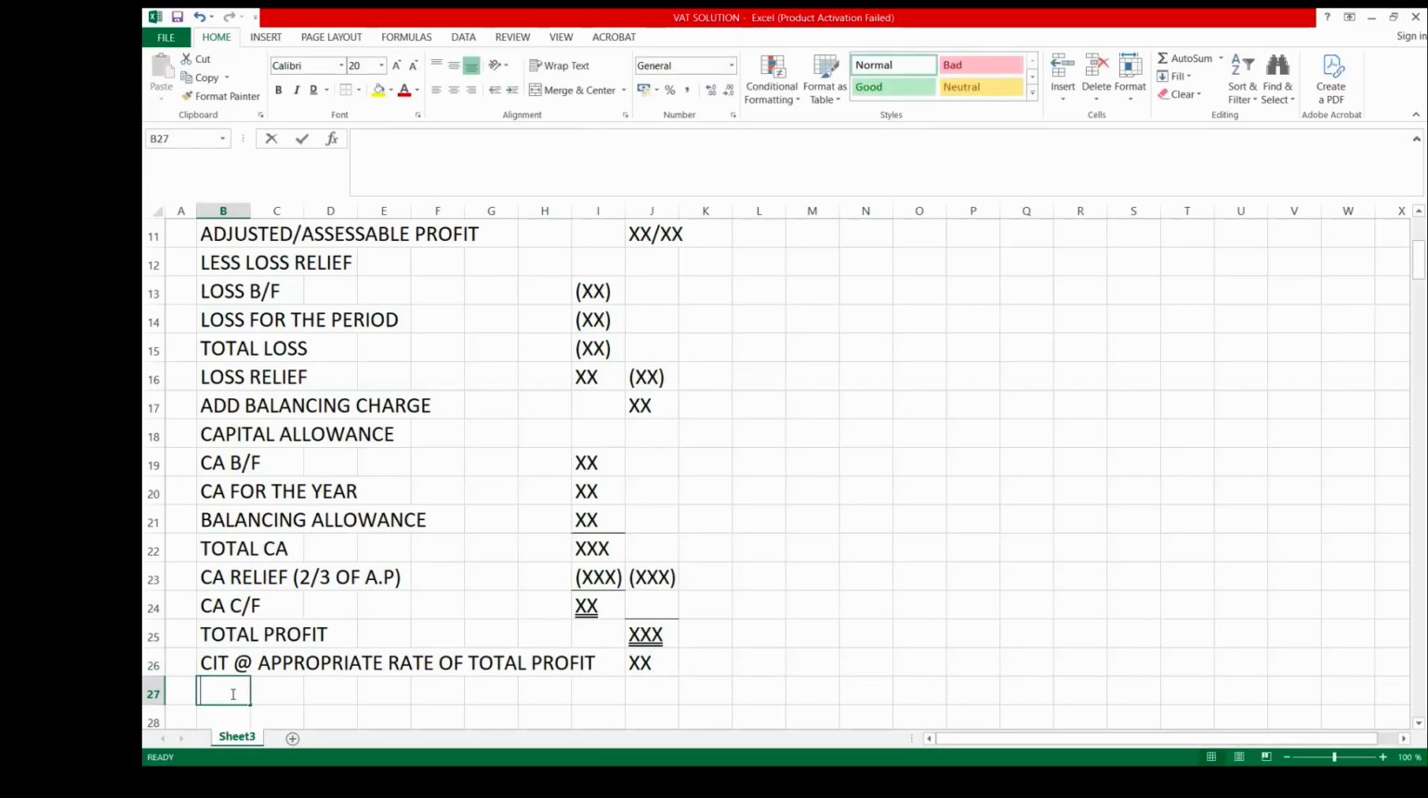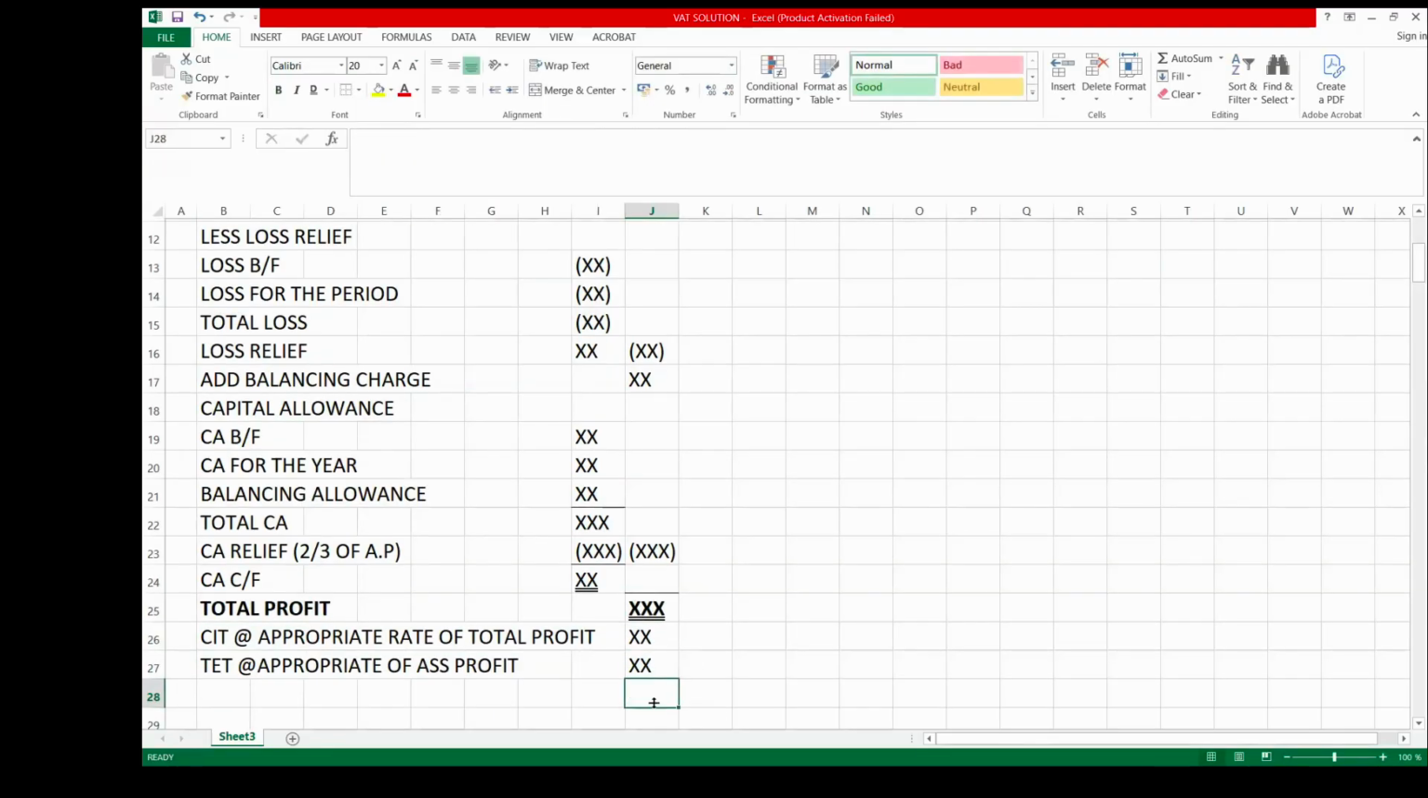You also calculate tertiary education tax at the appropriate rate of assessable profit. Tertiary education tax, while the CIT is based on this total profit. So you also will calculate that tertiary education tax.